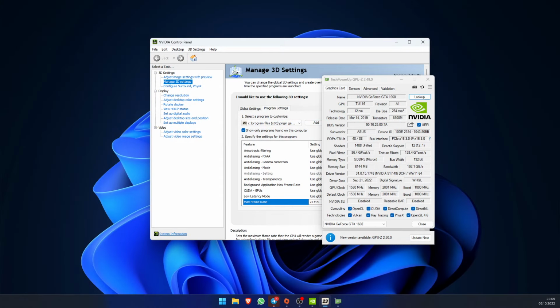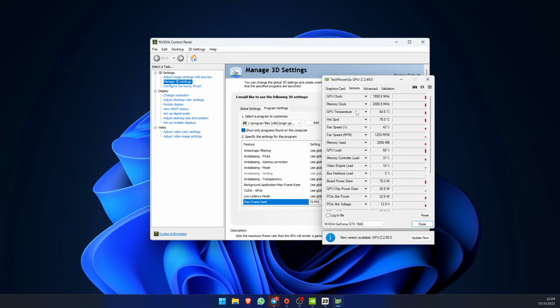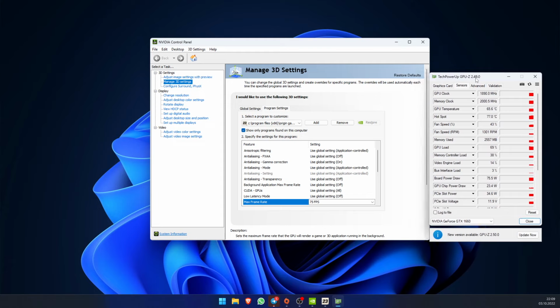Gonna switch the screen. And we're at 75 degrees in the hottest spot, and the GPU is at 65 degrees, which is stable for the game. That's where my sweet spot is because I have a small form factor case. If you have a better cooling solution, you could up the FPS, whatever your setup is. I have a 12th Gen i5 and a 1660.